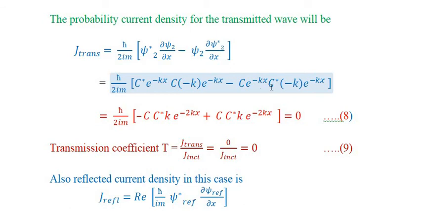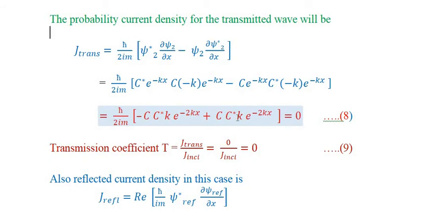∂ψ2*/∂x, this C will be replaced by C*, minus κ remains as it is, e raised to the power minus κx remains as it is. So by again solving it, ħ upon 2im is equal to minus C* κ e raised to the power minus 2κx. Because of this minus and this minus, we will have plus C* κ e raised to the power minus 2κx, that is equal to 0.